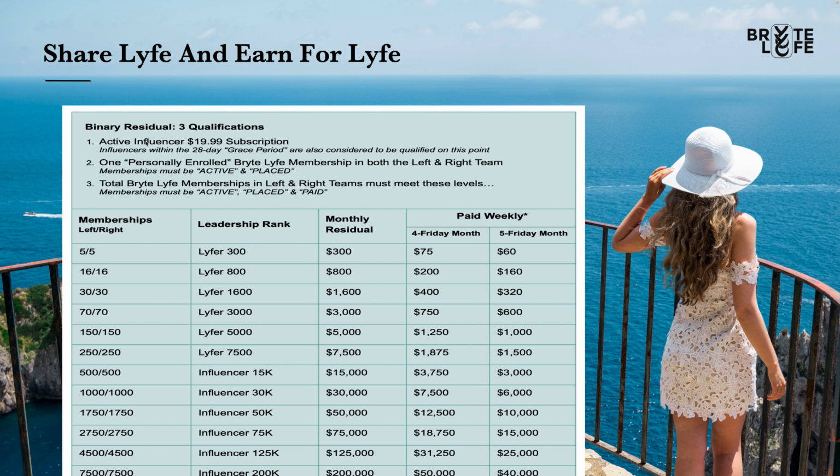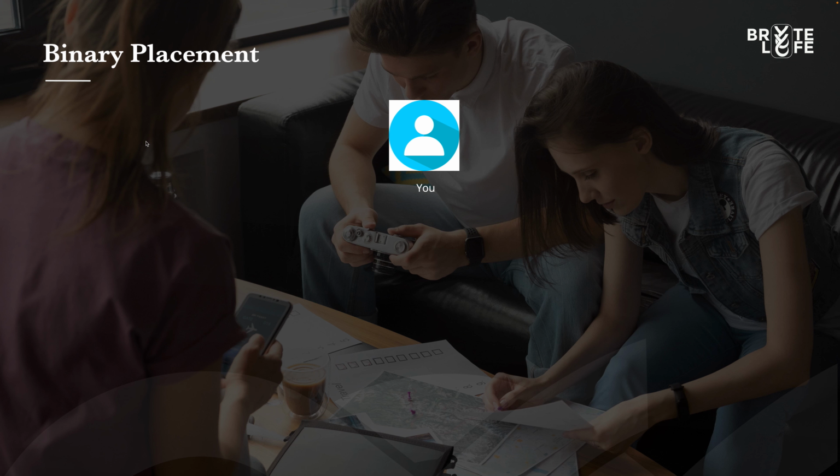Now, this is what's important to understand about binary placement. We have made it as easy for you as possible to make sure that you maximize the compensation plan, meaning that we put buttons specifically that we built so that you can maximize the compensation. The most important buttons when you get into your tree viewer in your back office are bottom left and bottom right.